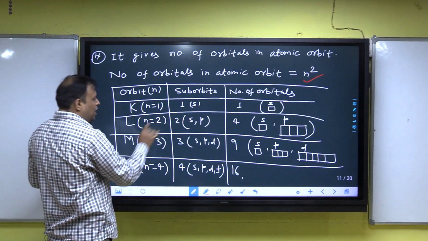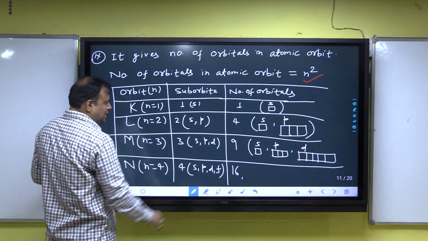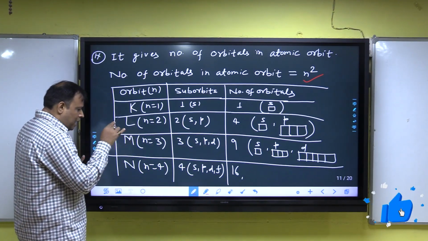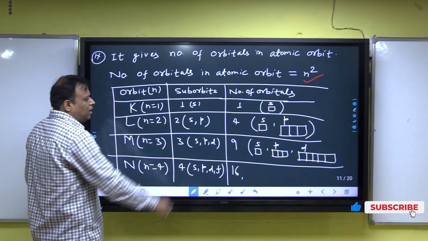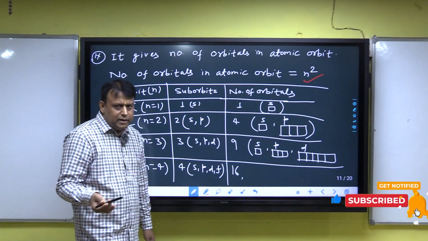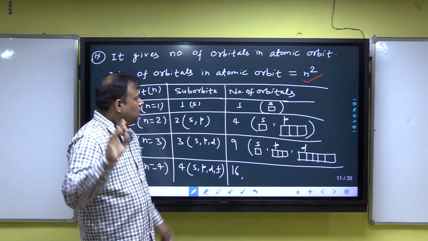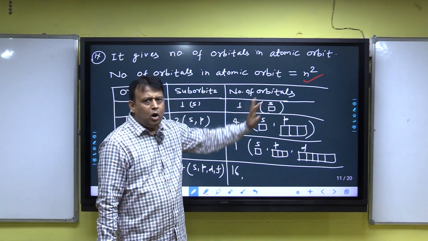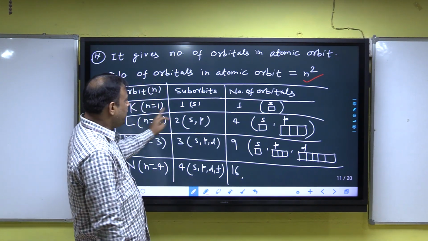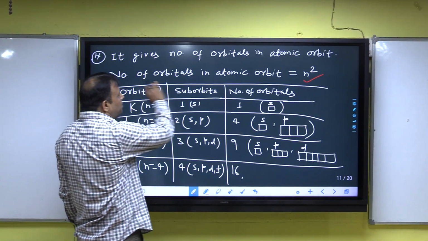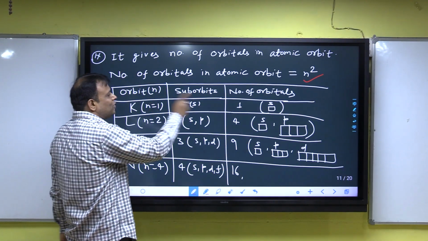First orbit 1 suborbit, second orbit 2 suborbits SP, third orbit 3 suborbits SPD, and fourth orbit 4 suborbits SPDF. And I will discuss in detail in the magnetic quantum number that S has only one orbital. That means first orbit, one suborbit, one orbital, and by the formula, the number of orbitals is n square, that means 1 square.